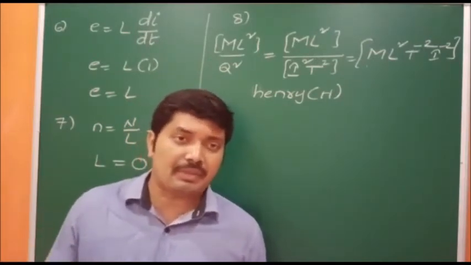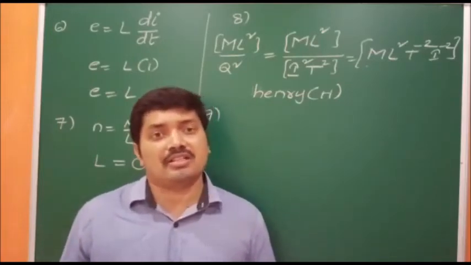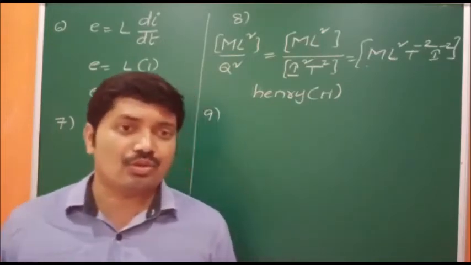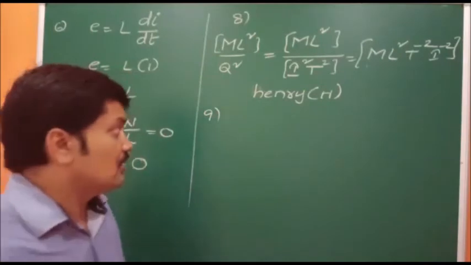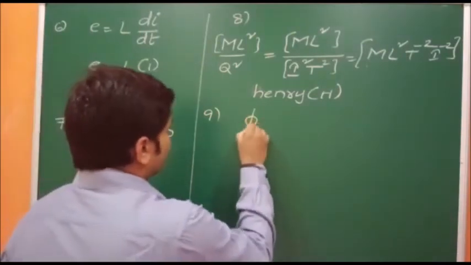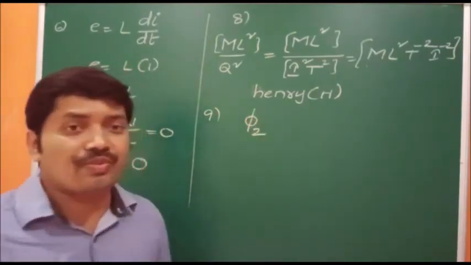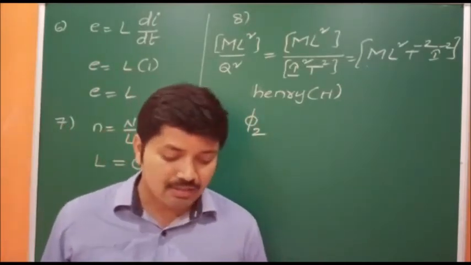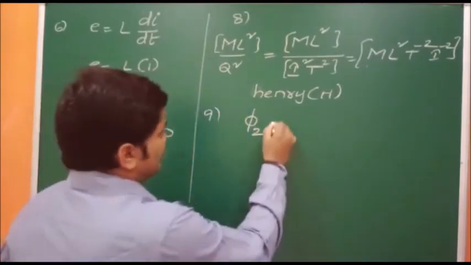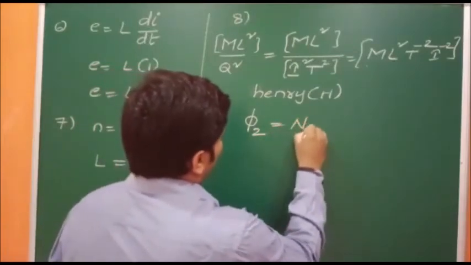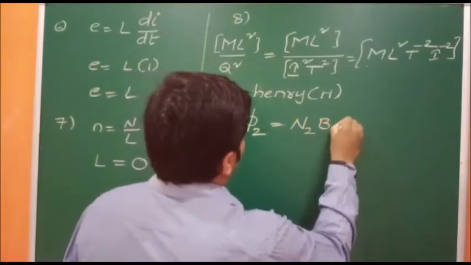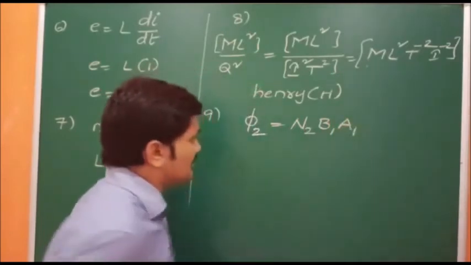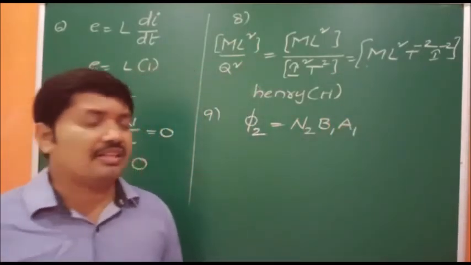First coil is the primary circuit and the second coil is the secondary circuit. So that's why here I am taking second one. So phi 2 can be written as, what is the formula? Phi is equal to NBA. Then we can write this as N2 B1 A1.